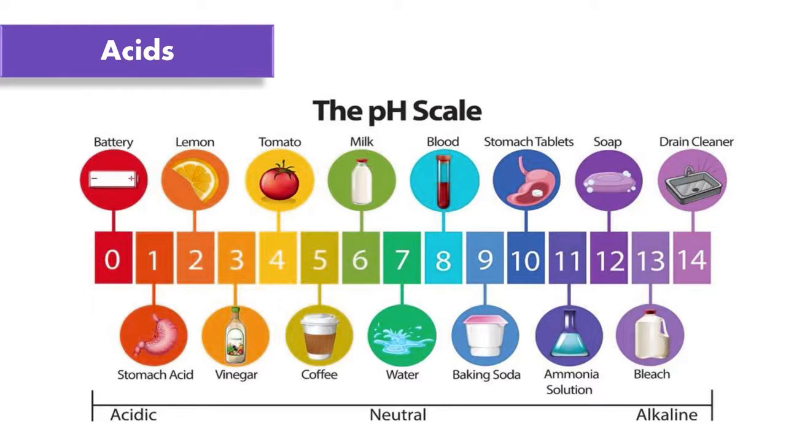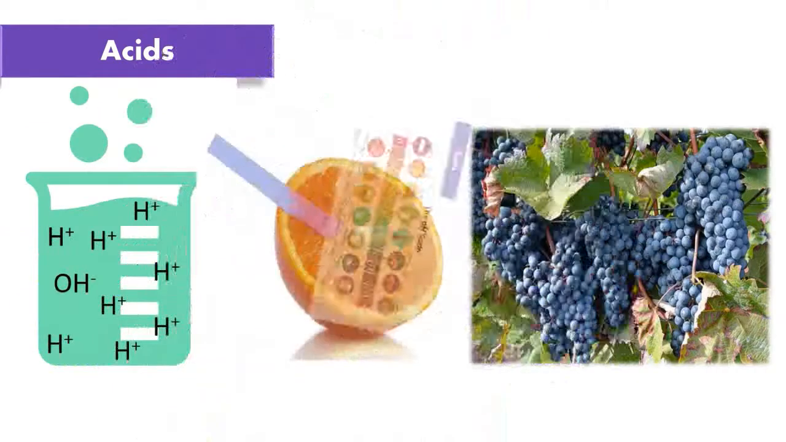The orange or grapefruit juice you drink for breakfast contains citric acid. It is also known as vitamin C. When milk turns sour, it contains lactic acid.